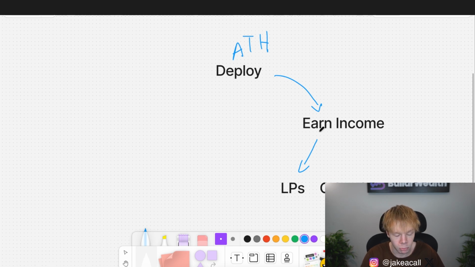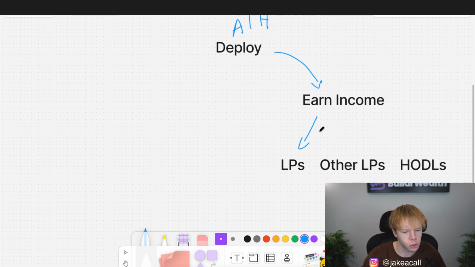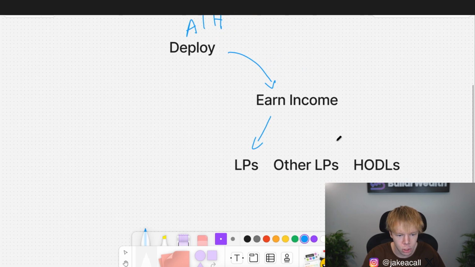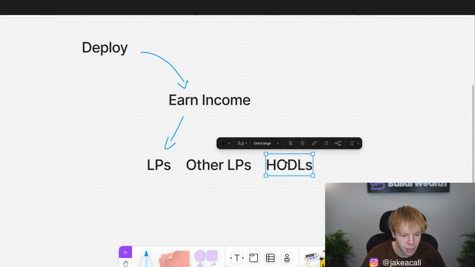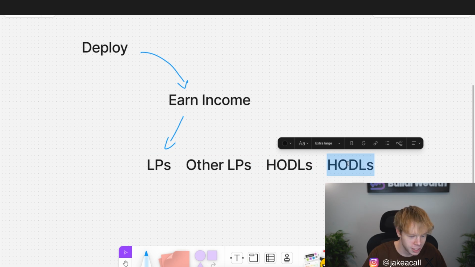Or we could take that income and say, hey, we actually have enough exposure in Ethereum to ATH, perhaps we should park this in a different LP, like a Render LP or something along those lines. That's what I'm referring to when I'm talking about these other LPs. So again, decide where you're actually going to park that money. Where's that money going to go? Is it going to go into LPs, other LPs, HODLs? Hey, we can even take that money and park it into stablecoins.